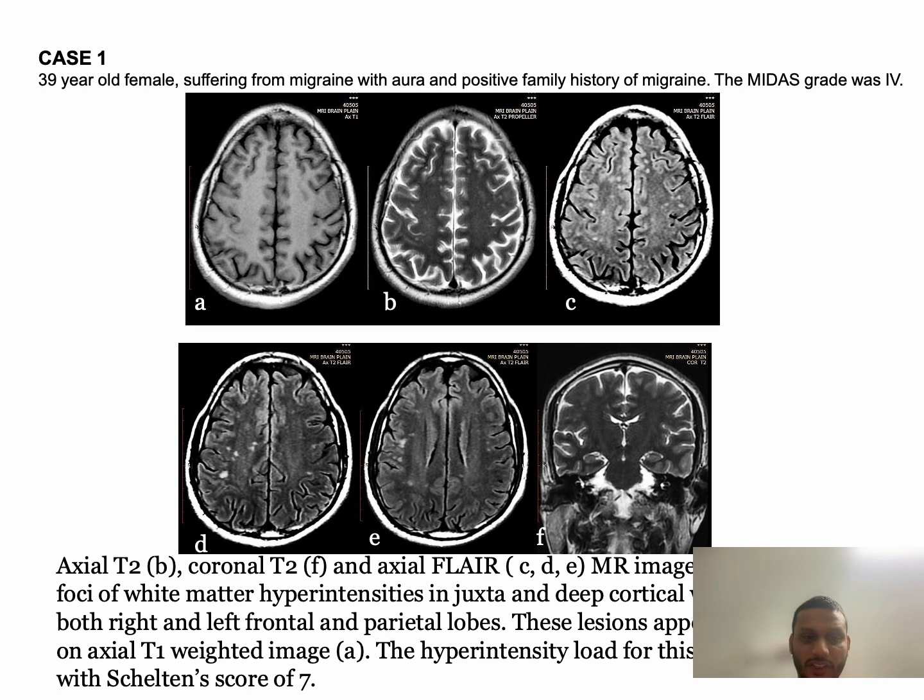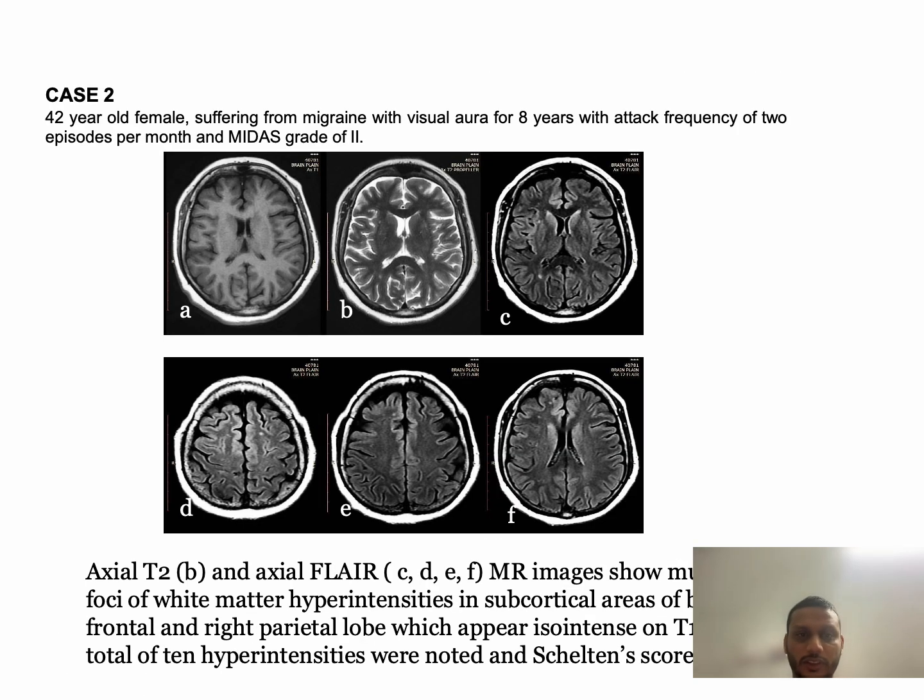Here is case 1. Case 1 was a 39-year-old female suffering from migraine with aura and positive family history of migraine. The MIDAS grade was 4. Axial T2, coronal T2 and axial FLAIR MR images show multiple foci of white matter hyperintensities in juxtacortical and deep white matter of both right and left frontal and parietal lobes. These lesions appear isointense on axial T1 weighted imaging. The Fazekas score was 7.